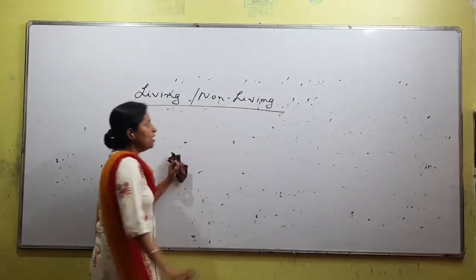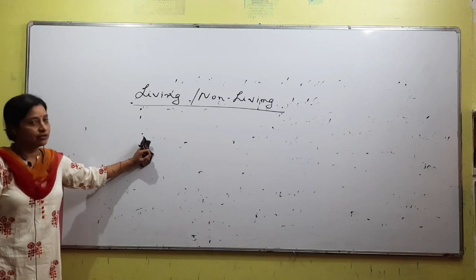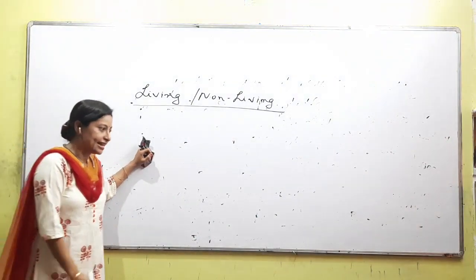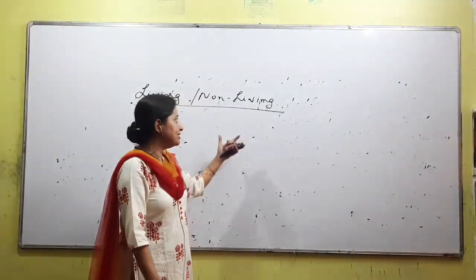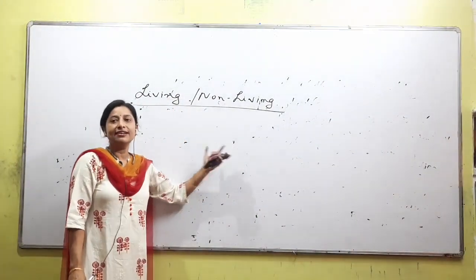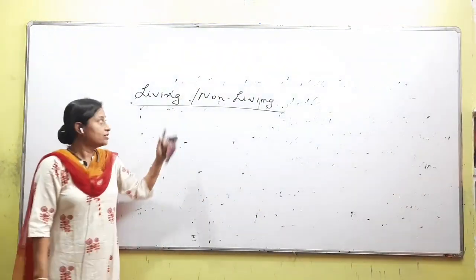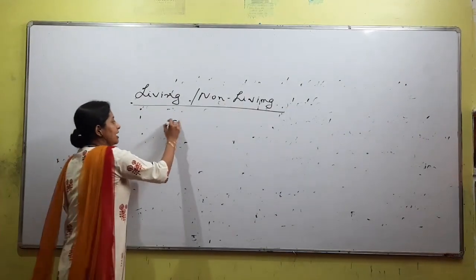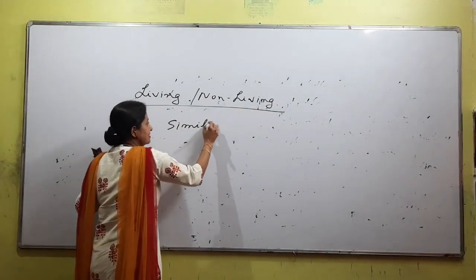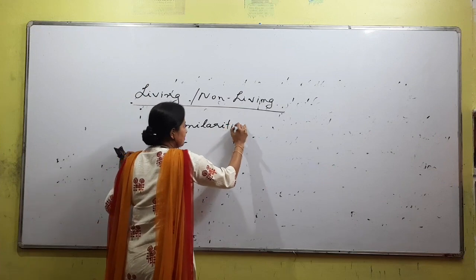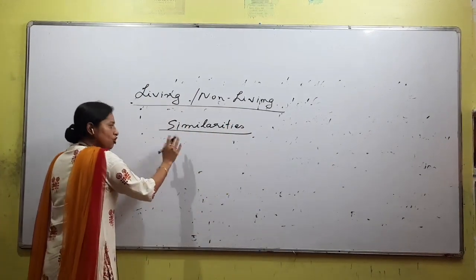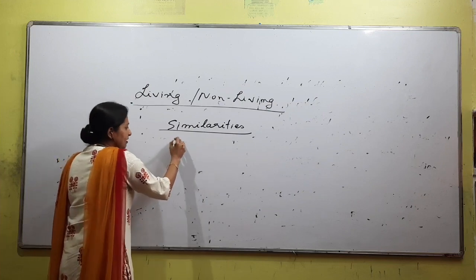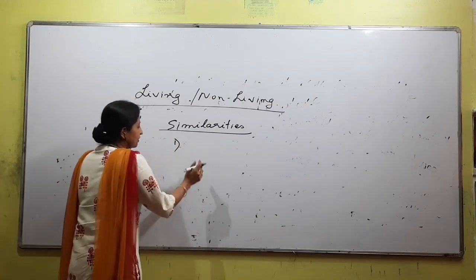What we know is that between living and non-living there are many dissimilarities. There are so many points on which both of them vary. Since there are more dissimilarities, that does not mean that there are no similarities. So what we need to know first is what the similarities are. Most of the time we know the dissimilarities between living and non-living are what matter, and similarities are not a very important point, but even then it is good to read them once.